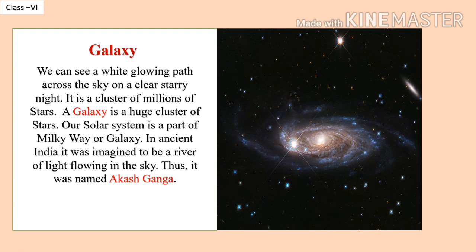Galaxy. We can see a white glowing path across the sky on a clear starry night. It is a cluster of millions of stars. A galaxy is a huge cluster of stars. Our solar system is a part of the Milky Way galaxy. In ancient India, it was imagined to be a river of light flowing in the sky. Thus, it was named Akash Ganga.